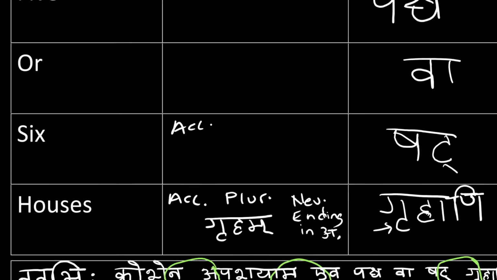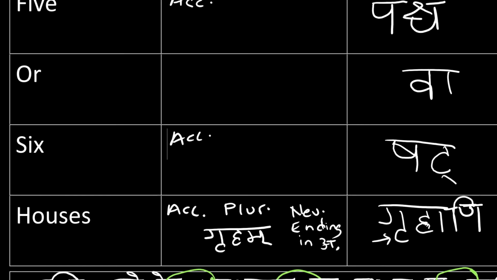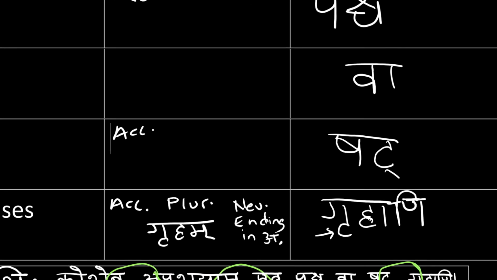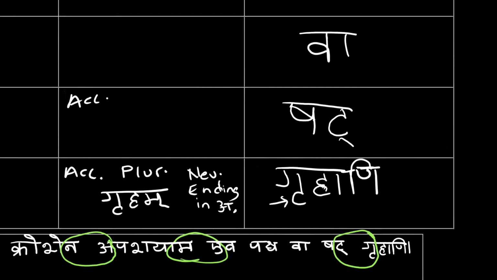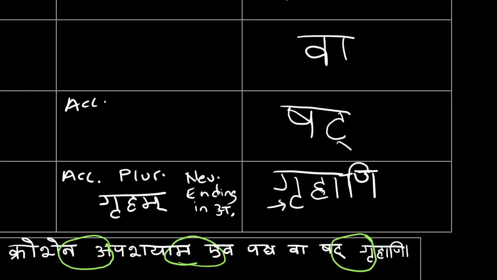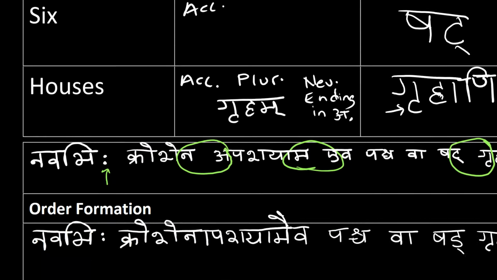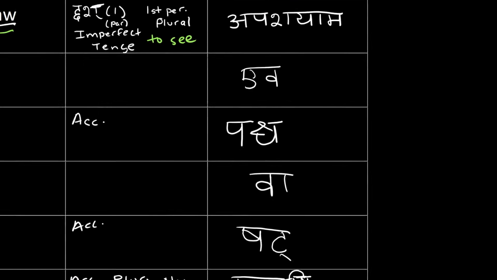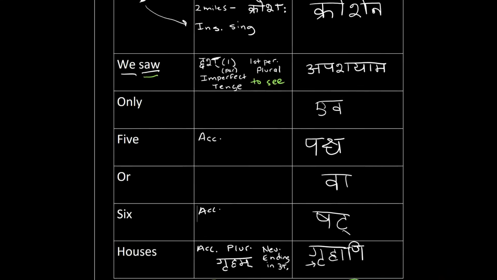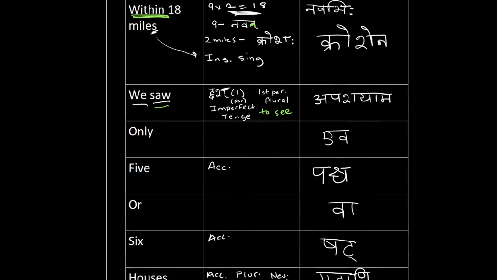And then the word for houses, we have griham, a neuter noun ending in a, accusative plural griham, grihe, grihani. And it's a cerebral na due to the ri in grihani. And then after you have all your words together, as usual, you're going to put them in the order that you desire.